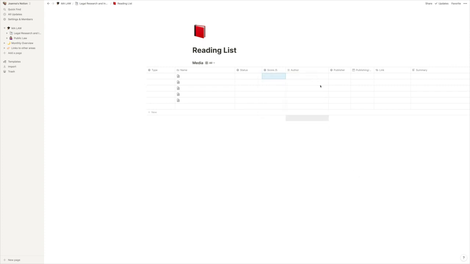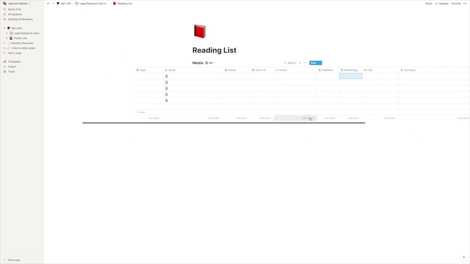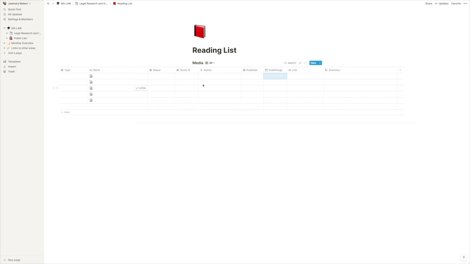And this is brilliant. You get to put in your author. So obviously these are some suggested ones. We just type in whoever, the publisher, again, whoever, the publishing, so the date, and then you type in the link. And this is absolutely brilliant for you to refer back to the work at the end of the year when you can just kind of summarize what you're doing and look across, and you can actually link all the stuff to it, so you don't have to essentially have a database as it is.